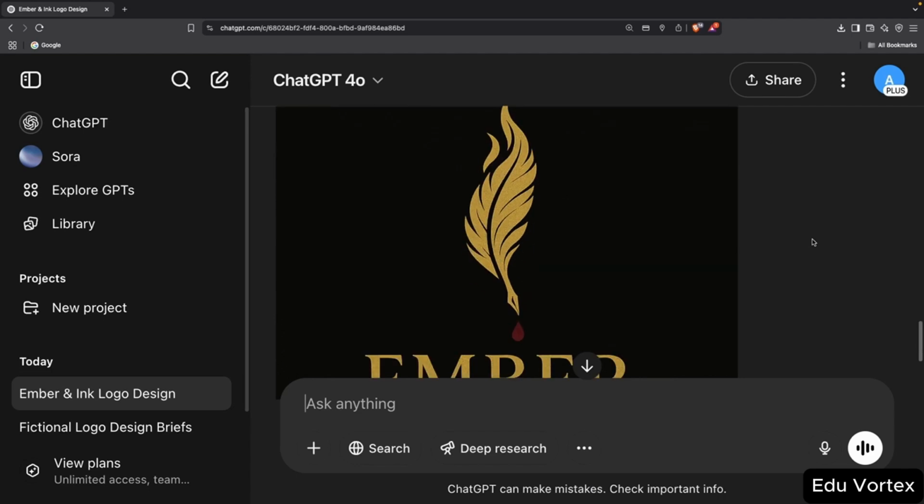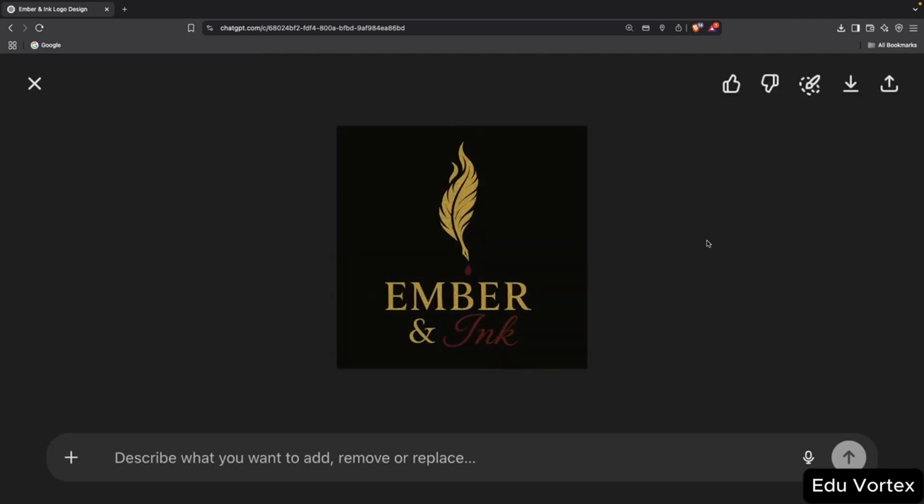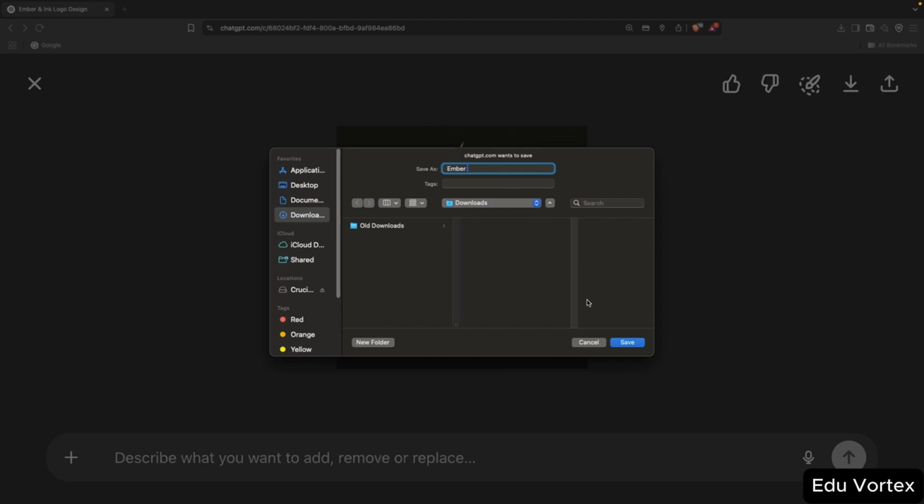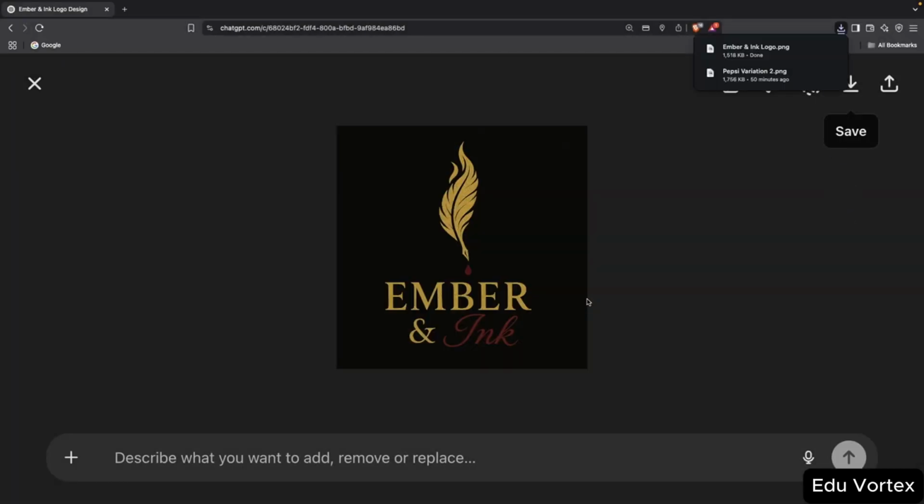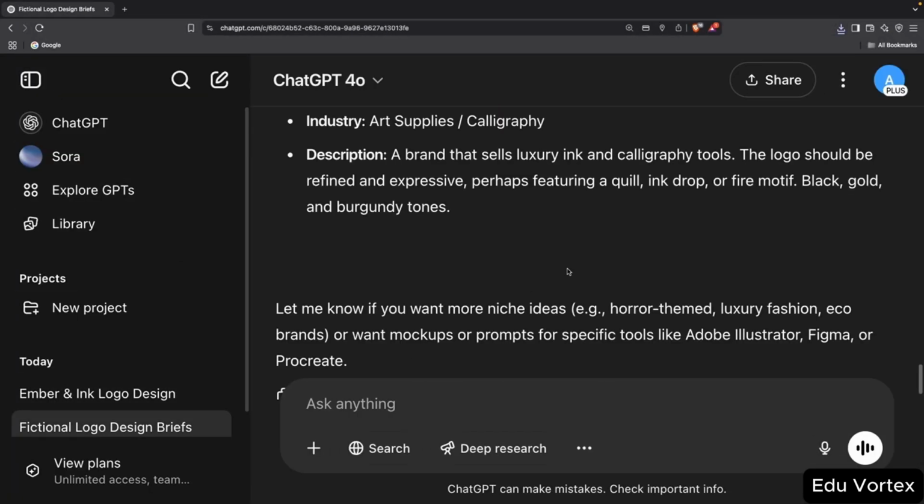All right, here we go. The logo for Ember and Ink is ready. It's really elegant and incorporates elements that reflect the brand's identity. I like it a lot. To save it, you can just click the download button and store it locally. I'm going to save it now and name the file. And just like that, we've got a logo for Ember and Ink.